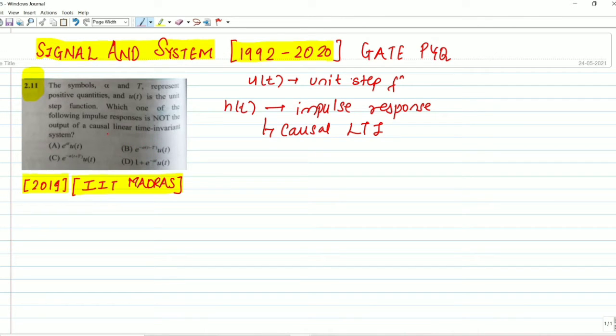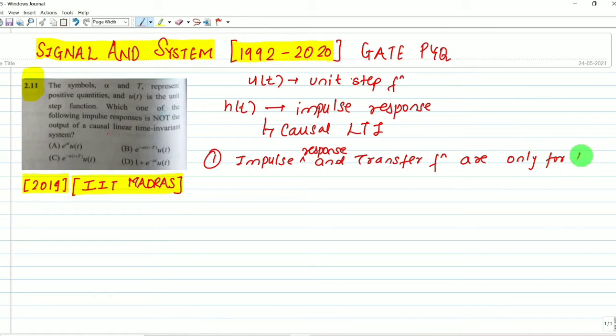First important point: impulse response and transfer function are defined only for LTI systems.